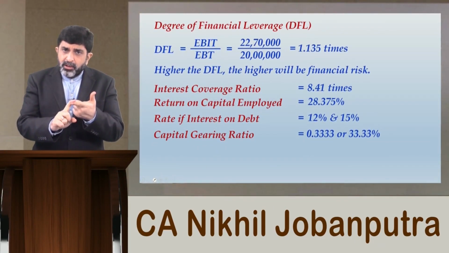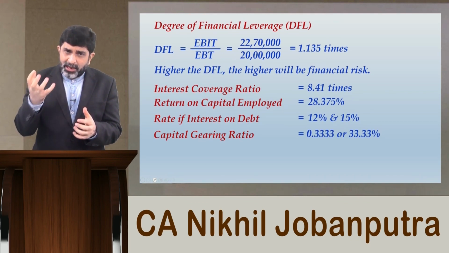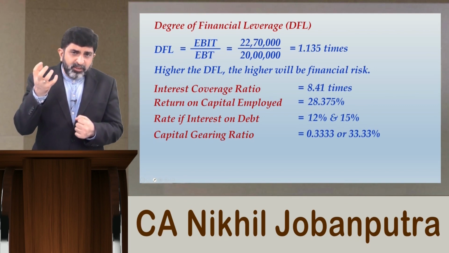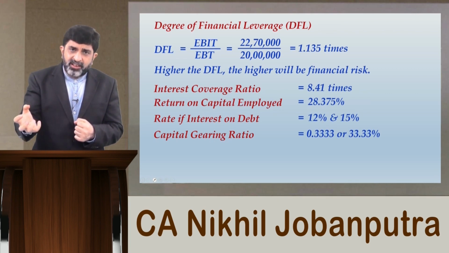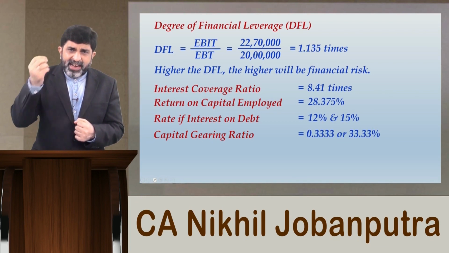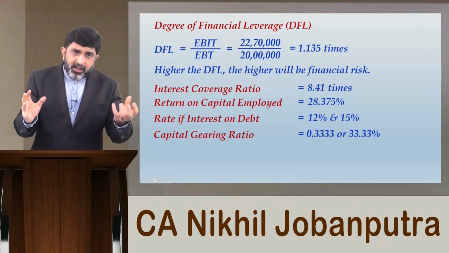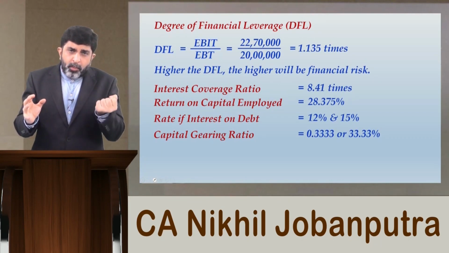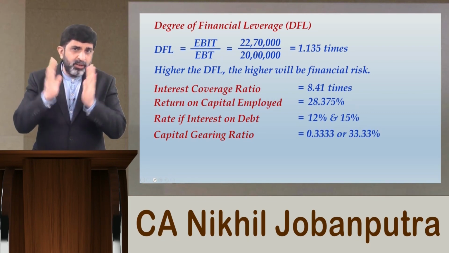Fact number 1, company is having high rate of return on capital employed. That means company has good capacity to generate return on capital employed. Whatever be the amount of capital that company is putting in its business, company is able to generate good amount of operating profit, and that is at approximately 28 to 29%. On the other side, the rate at which it can borrow money, it is just 12 to 15%. That is the understanding what we have.